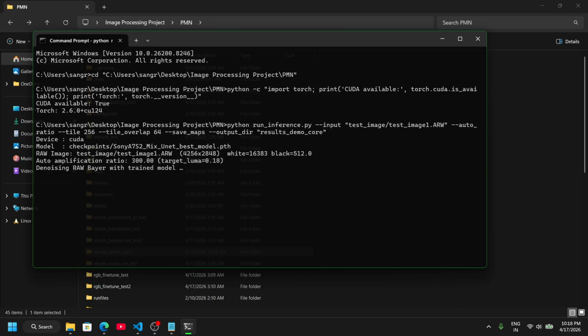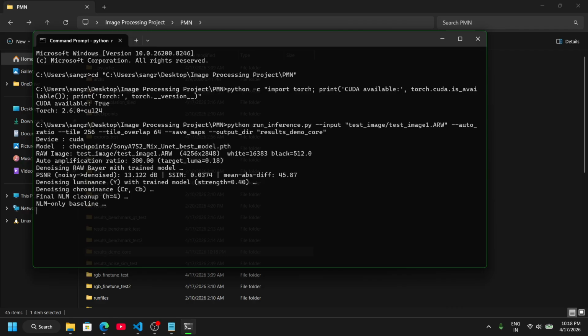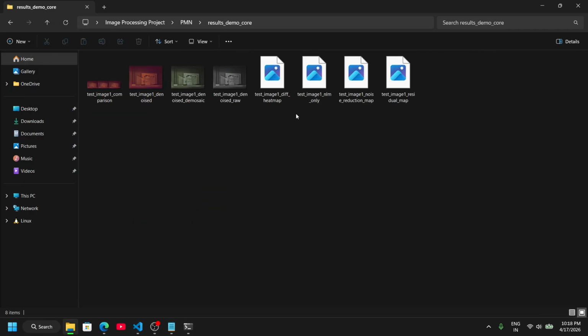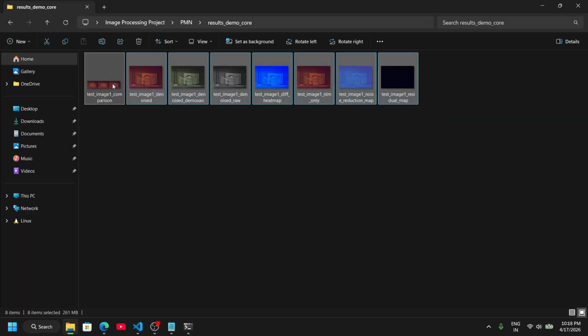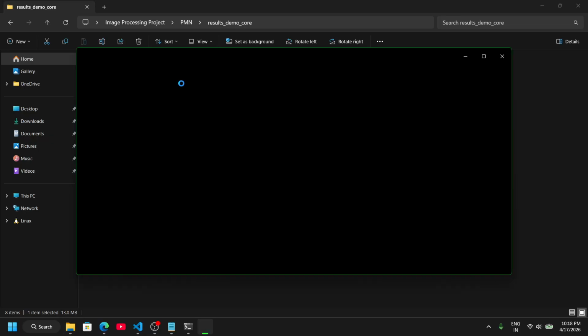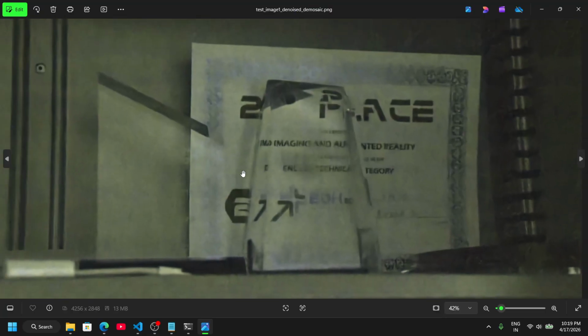Here I am using auto ratio to automatically adjust the exposure, tiled inference which was added by us to reduce GPU memory usage, and save maps to generate diagnostic outputs. This makes the model practical for real-world usage on laptop GPUs. Now we can see the process is completed and all the results are stored. These are the various outputs which were generated. This is the actual denoised image, where we can see the noise was removed.